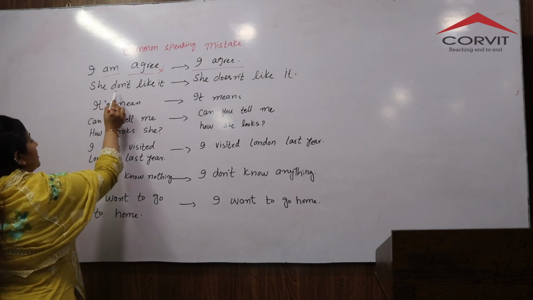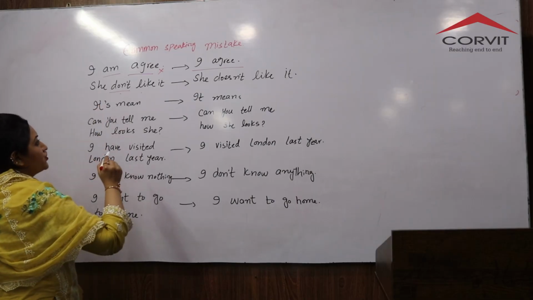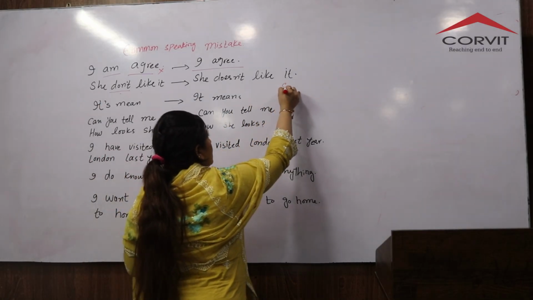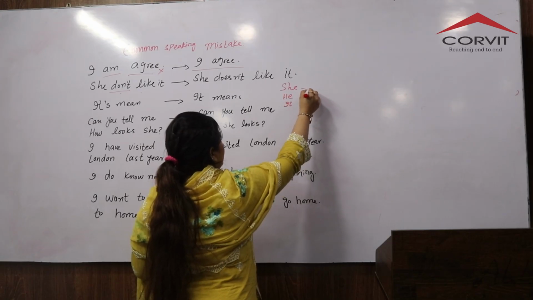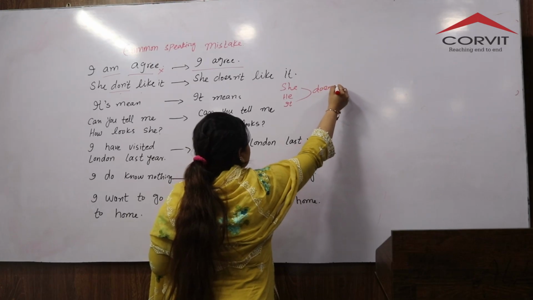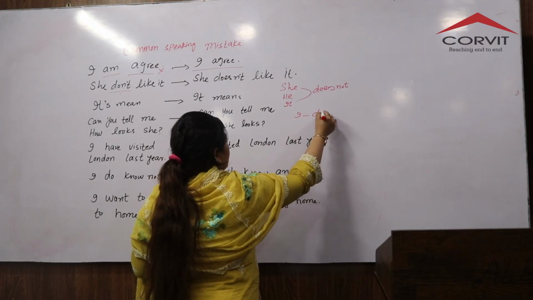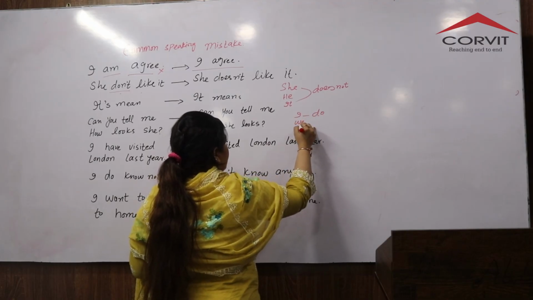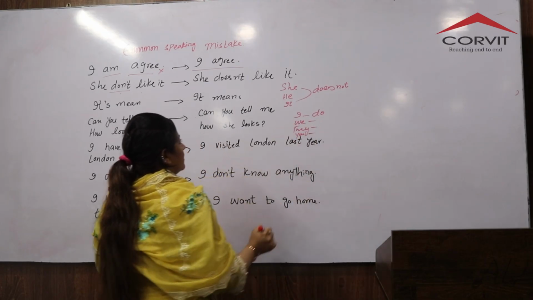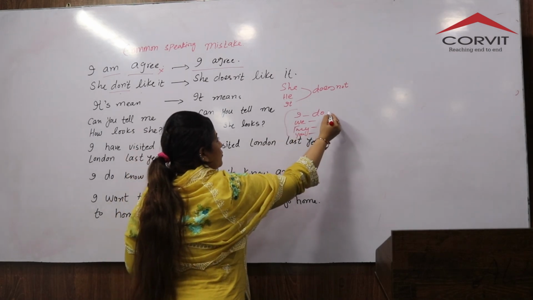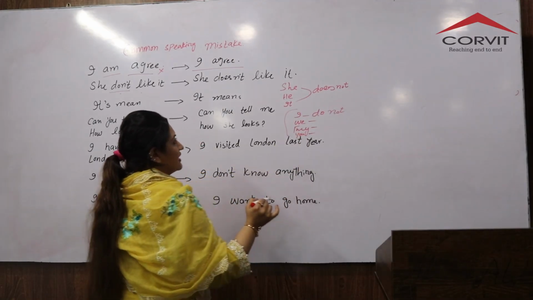Number two is "She don't like it." No, we don't use don't with she. She is a third person singular. She, he, and it, we commonly use does not with them. We don't use do. We use do with I, we, they, you. These pronouns take do, or for the negative, do not, while these take does not.